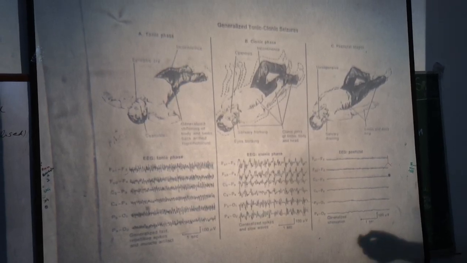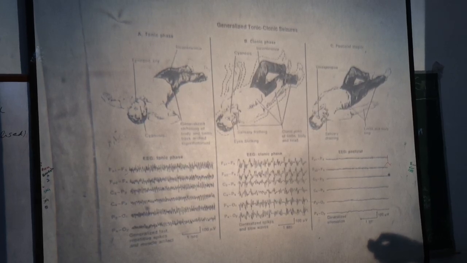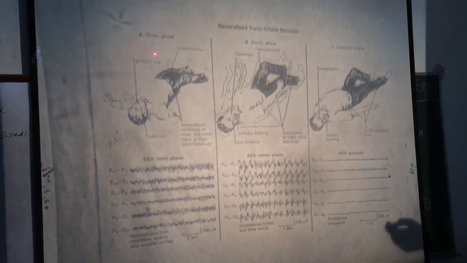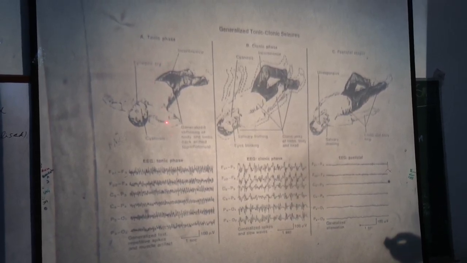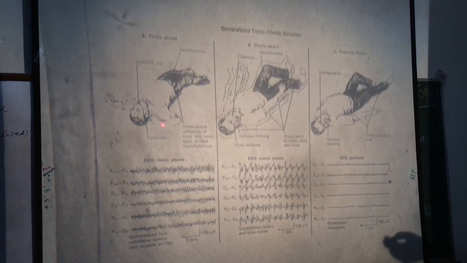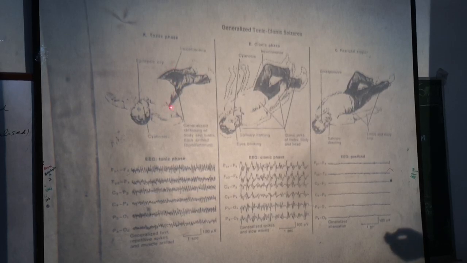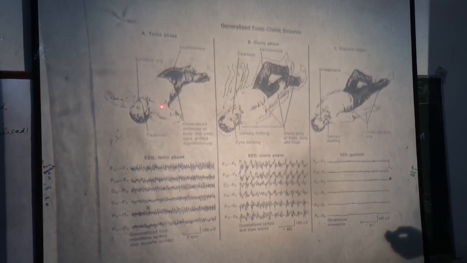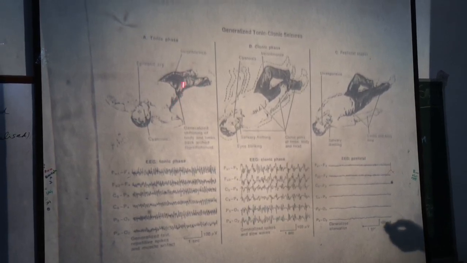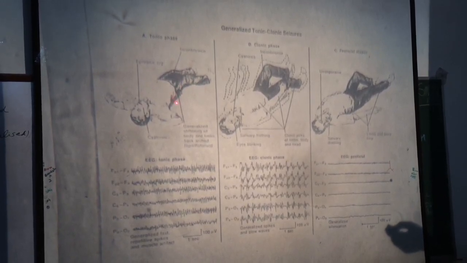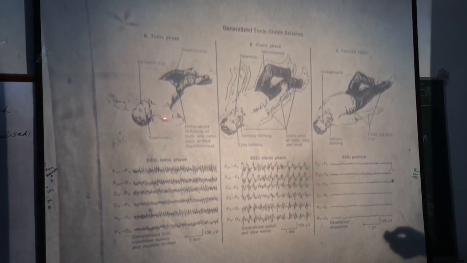And then the patient falls, becomes unconscious, and in the tonic phase, there is tonic contraction of the body muscles. You can see legs are extended, back is extended or hyperextended, while the arms are flexed.